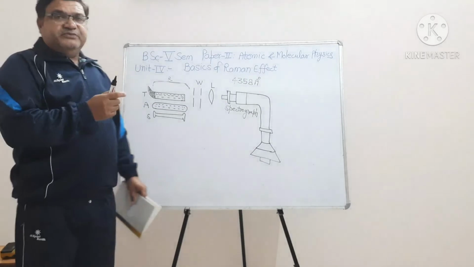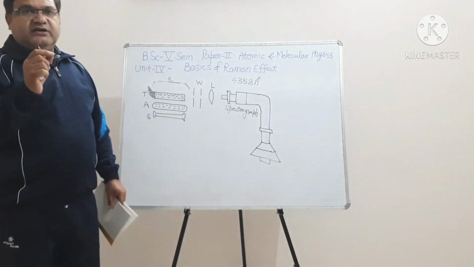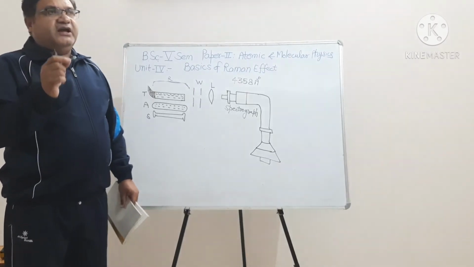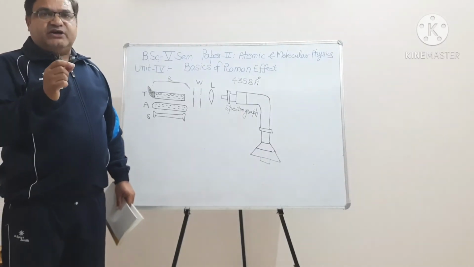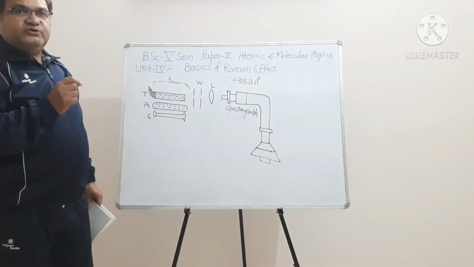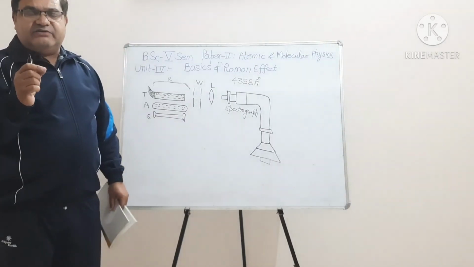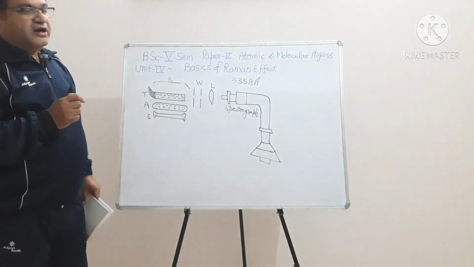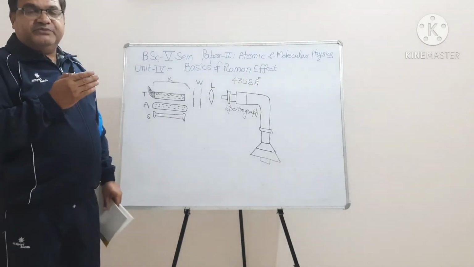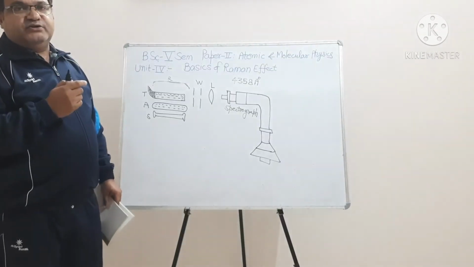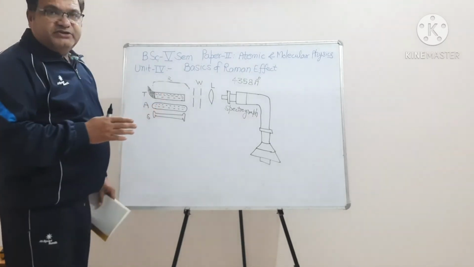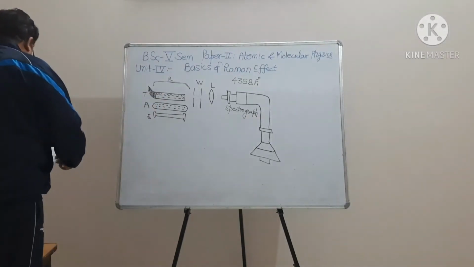Because we observe that there are three lines: one unmodified line having the same wavelength lambda, another line having a longer wavelength, lambda plus d lambda, and another line having a lesser wavelength, lambda minus d lambda. Now, how are these three lines observed? What is the quantum mechanics behind this? So let us discuss this Raman effect on the basis of quantum theory.